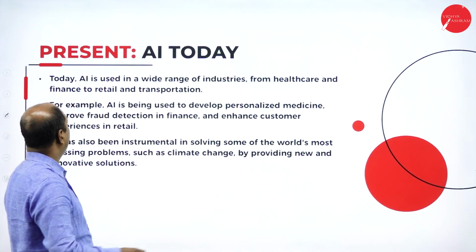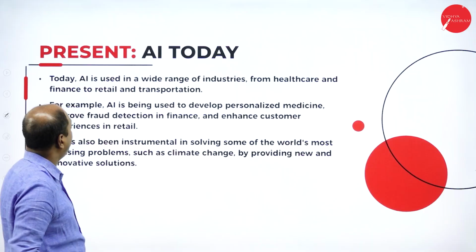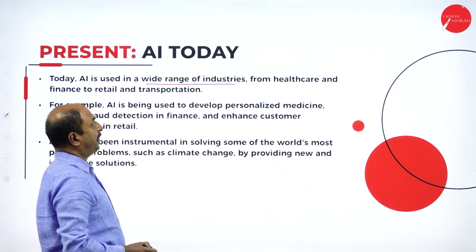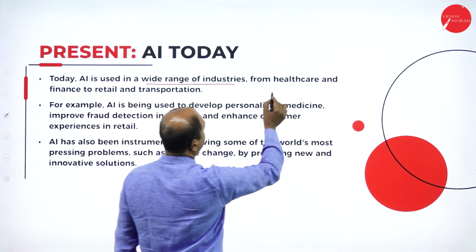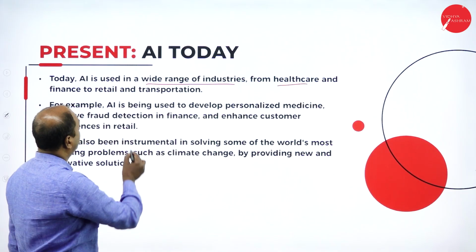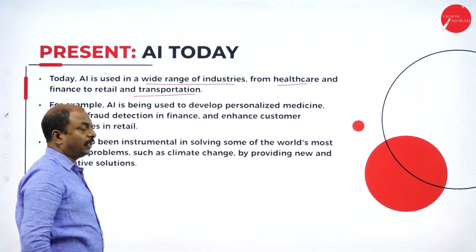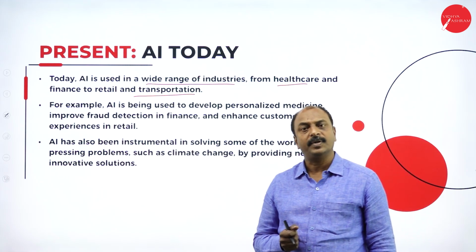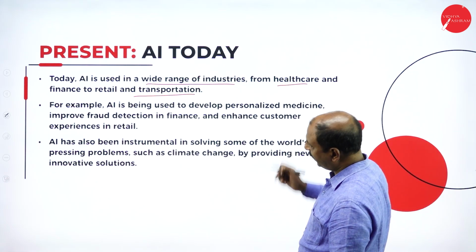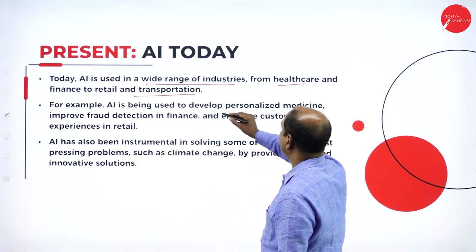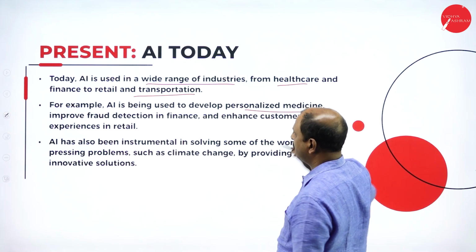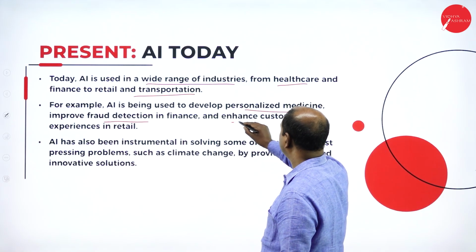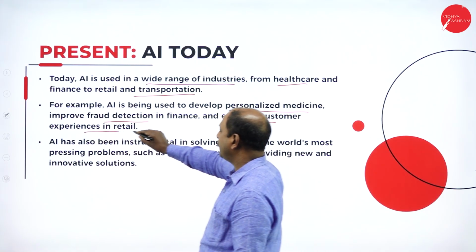Now all of you have seen the different examples of AI in our previous slide. At present we are using AI in a wide range of applications and industries, from healthcare and finance to retail and transportation. We have seen the different applications of AI in our day-to-day life. For example, it develops personalized medicine, improves fraud detection in finance, and enhances customer experience in retail business.